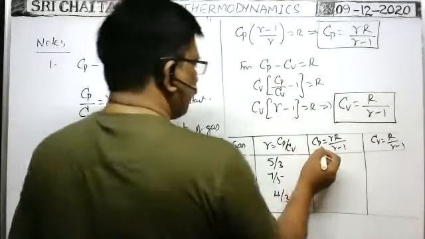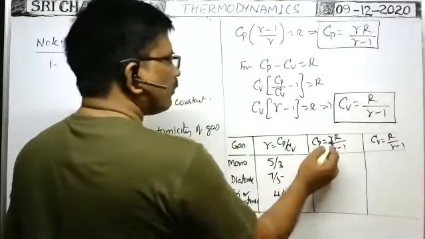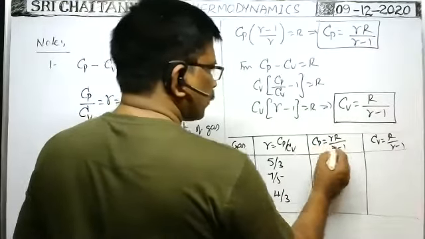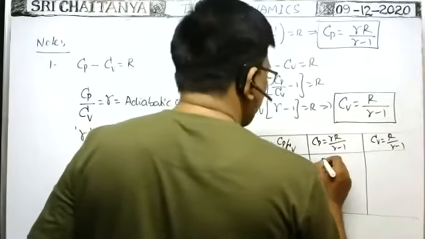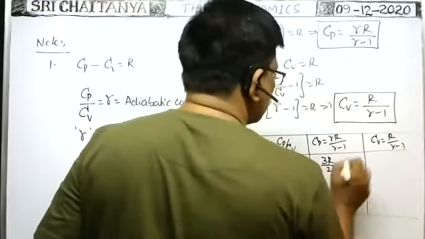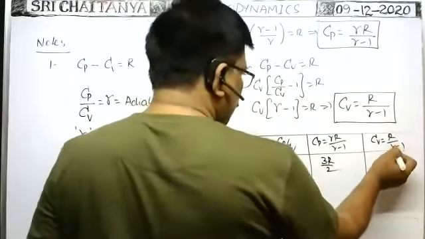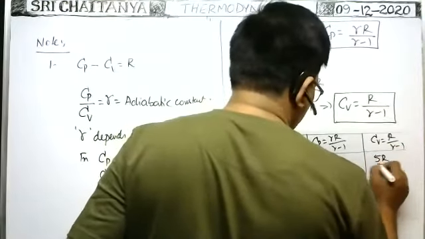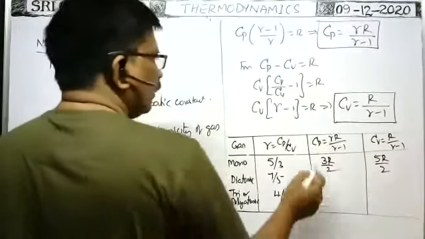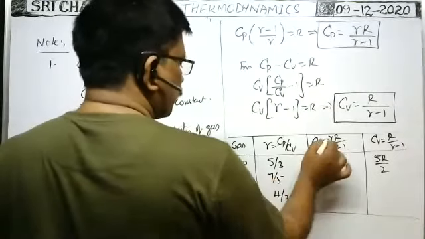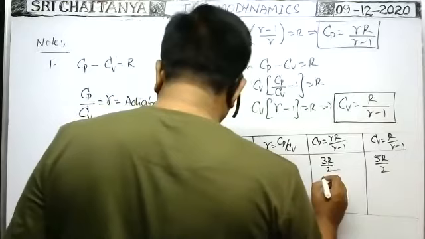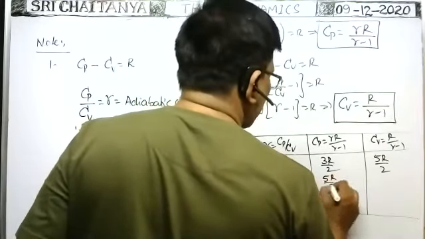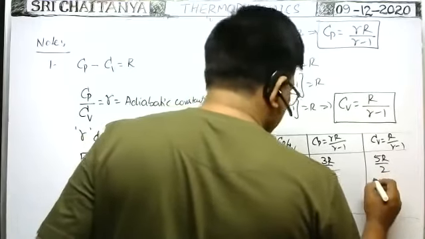Now, what about Cp for monoatomic gas? Instead of gamma, you substitute 5 by 3 here, and here R by 5 by 3 minus 1. If you simplify them, then you will get 3R by 2. Cv, when you substitute gamma value 5 by 3, you will get Cv is equal to 5R by 2. Of course, you simplify them, you will get like this. When gamma is equal to 7 by 5, you substitute here. Then for diatomic gas, Cp value is 5R by 2. Cv value is equal to 7R by 2.